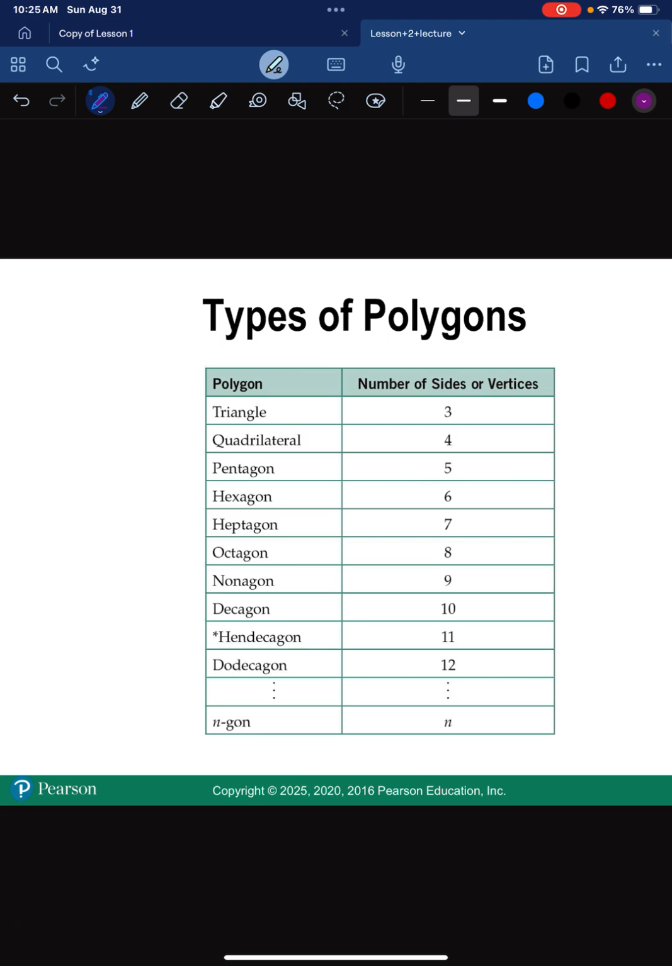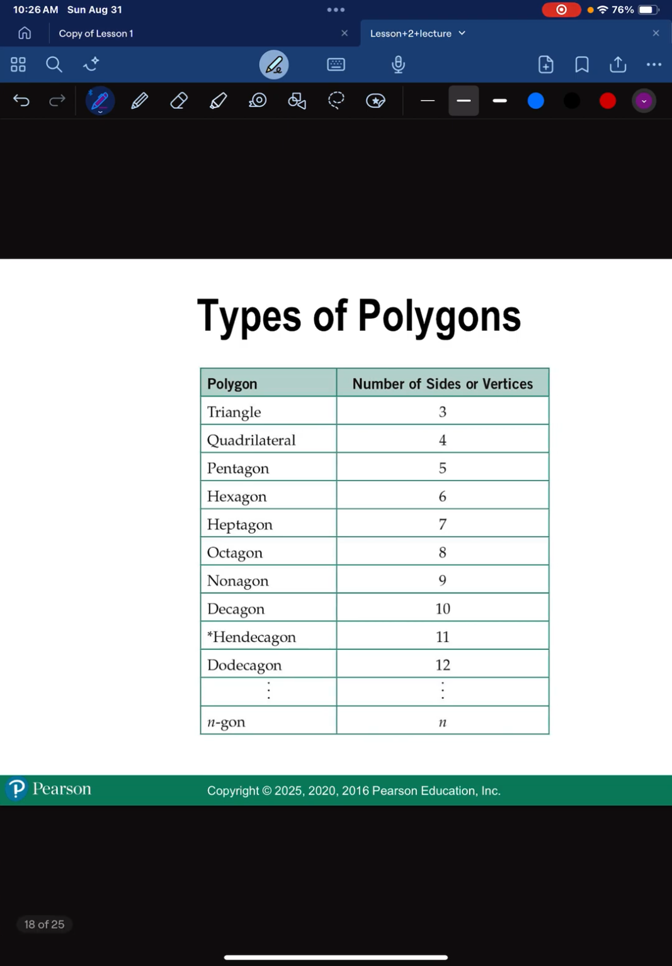All right, so we're going to move on to a different task here, and that task is naming polygons. And so polygons are your shapes. If it has 3 sides, it's called a triangle. A quadrilateral has 4 sides. And of course, they're different types here. So a rectangle is a type of quadrilateral, a square, a trapezoid. Any 4-sided shape is called a quadrilateral.